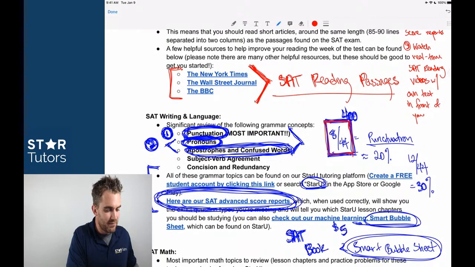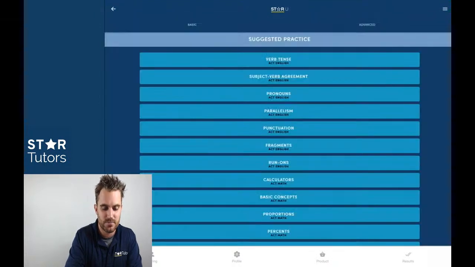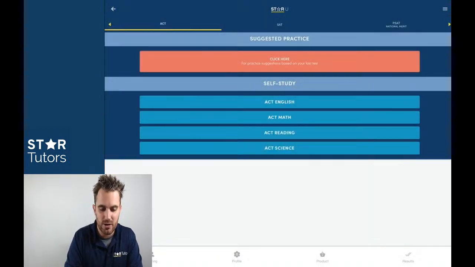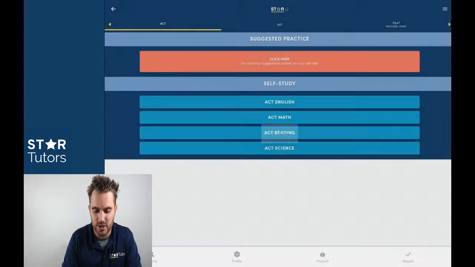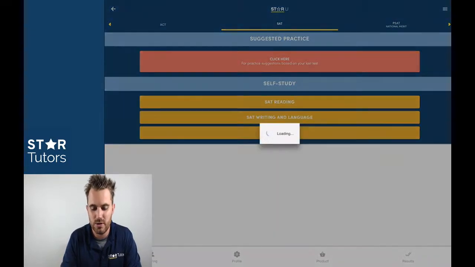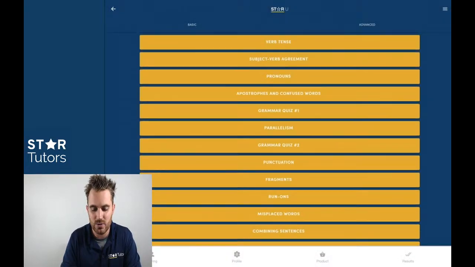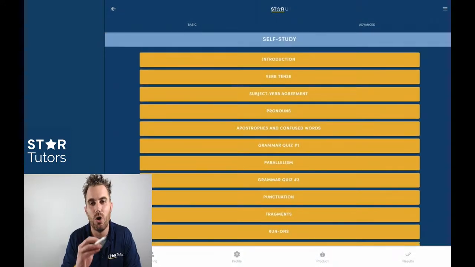But I want to remind everybody that the beauty of our StarU tutoring app is it doesn't just cover these topics. If we go back here, okay, and we click on SAT at the top, right, from the home screen, we're going to click on lessons and practice problems, then SAT at the top, then scroll to SAT writing and language. Every single one of these topics that you see when you open that writing and language section covers 90% of the grammar topics covered on the SAT writing and language test that you will see this Saturday if you're taking the test.